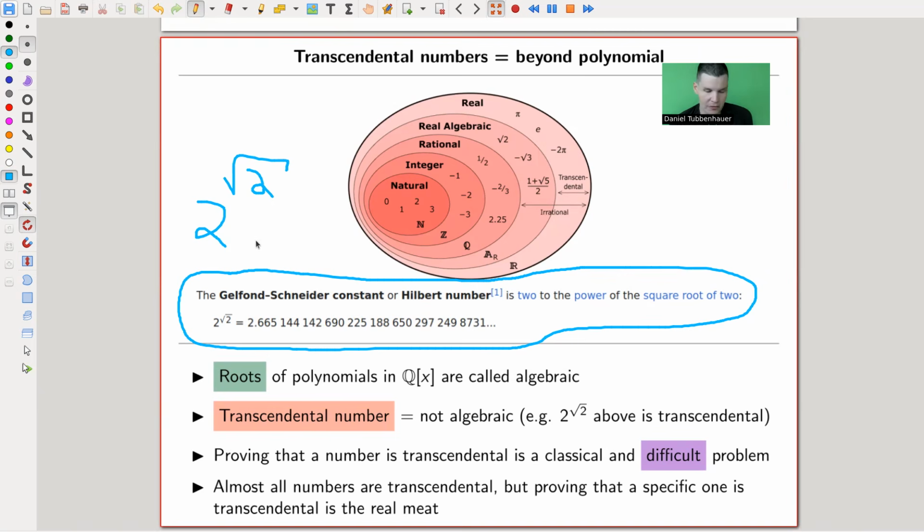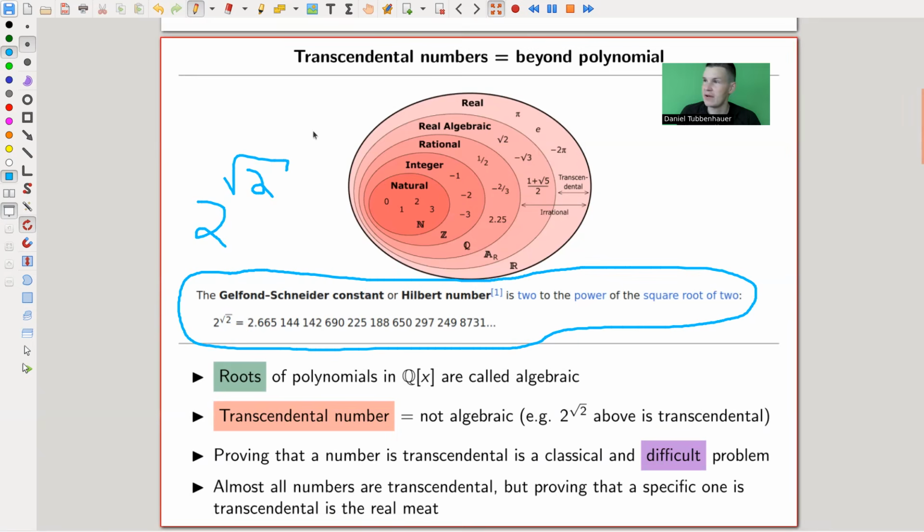So what people are often looking for are transcendental number generators, some approach that generates transcendental numbers instead of doing everything by hand, like proving by hand that 2 to the square root of 2 is transcendental. And the Gelfond-Schneider approach is one of them, probably the most popular, probably the most successful in a certain sense, approach to having a machine that produces transcendental numbers.